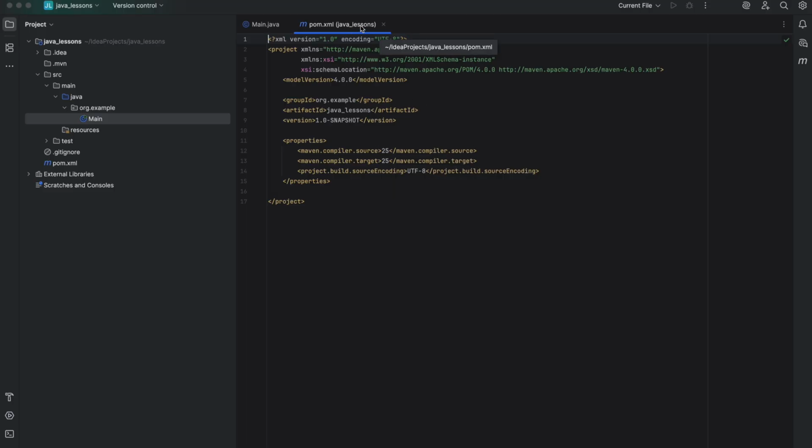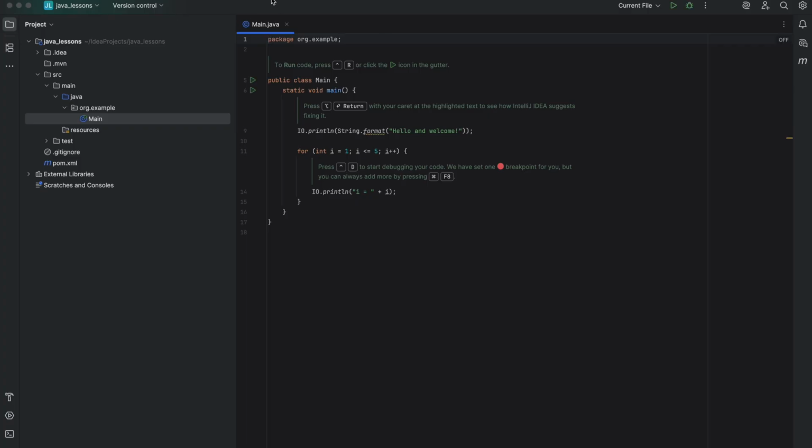Let's close pom.xml for now. And as you can see, this is the Main.java class. Here is the file. The right part is where we will write our code. The left side contains the project structure, folders, and files. As you can see, the main folder has our project name, Java_lessons. There is an src folder right here, which stands for source. It contains all the folders that we will be using. All the folders or packages that we need are created already, but keep in mind that this is the common folder structure for a Java project.